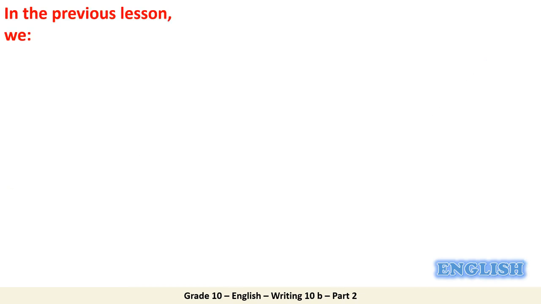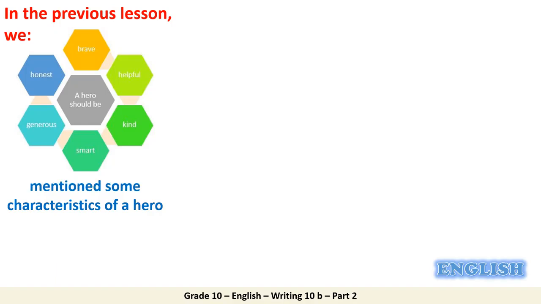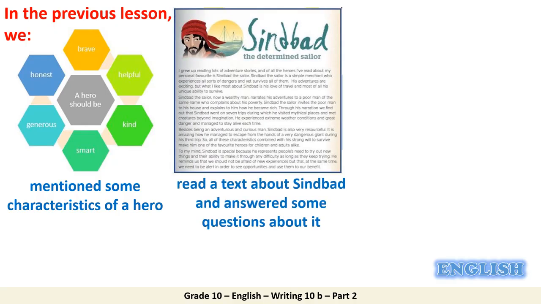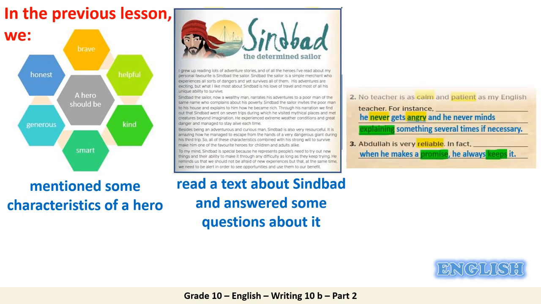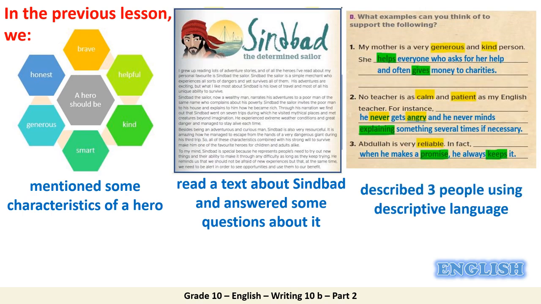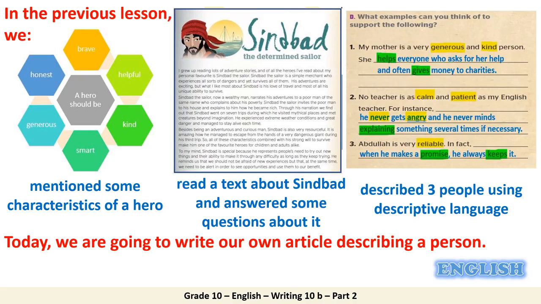In the previous lesson, first, we mentioned some characteristics of a hero. After that, we read the text about Sindbad and answered some questions about it. And finally, we described three people using descriptive language. Today we are going to write our own article describing a person.